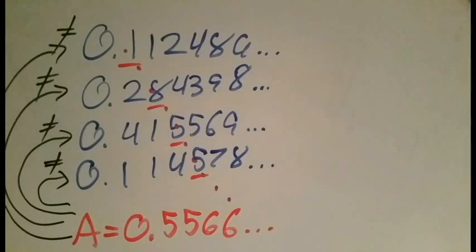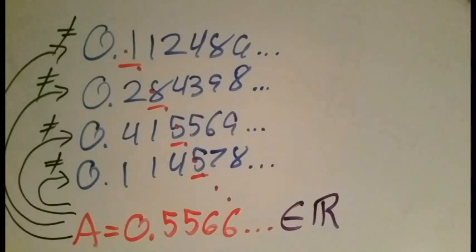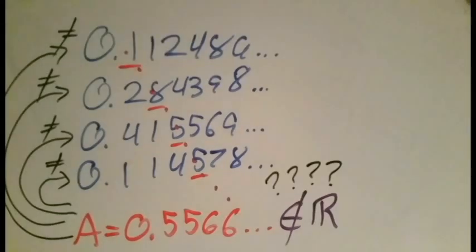But wait, we just made our list so that it consists of every real number, and A is a real number, so A must be on the list. But we just showed that it cannot be on our list. How can A be both on and off the list? This is where we get our contradiction.